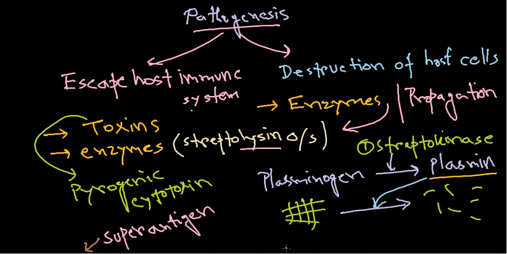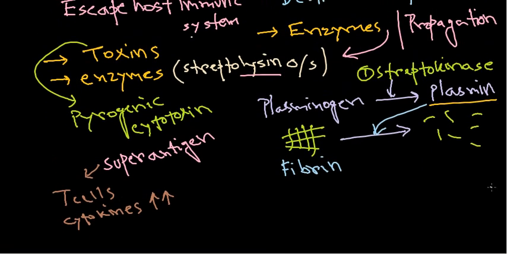Now we know that if this is the fibrin, fibrin is a protein network that is helping the mammalian cells to maintain their structure. Now, if it degrades this fibrin clot or fibrin network, it will disintegrate the mammalian cells, as well as it can spread intracellularly or extracellularly from one place to another place. So that's the one strategy for the propagation.